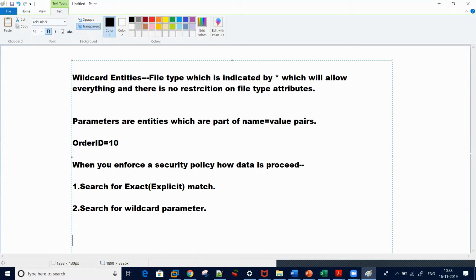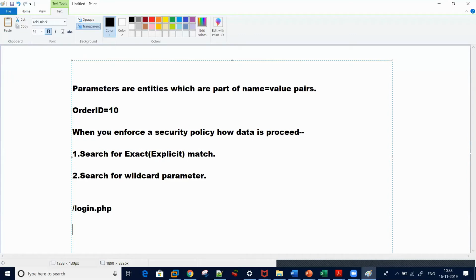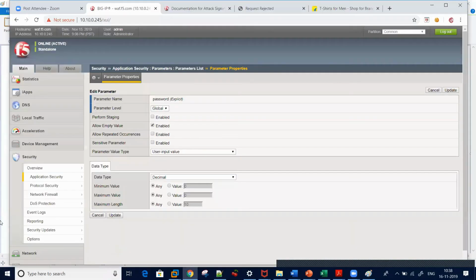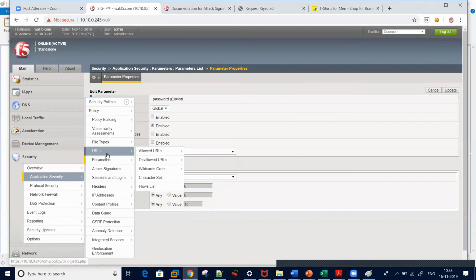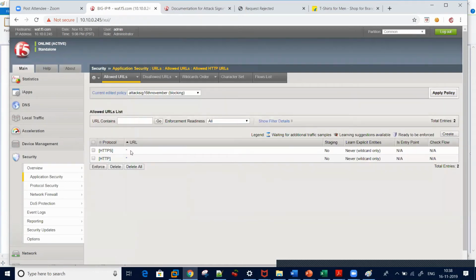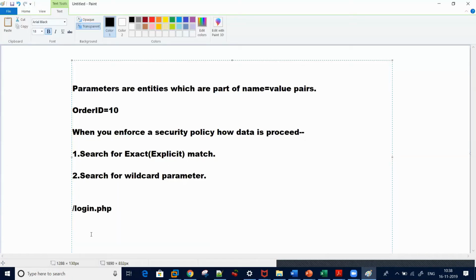Everyone will ask this question: suppose I have two URLs, one wildcard URL and one explicit, like login.php. By default, I do not have one in the URL list. Let me show you. This is very important, you need to understand this ordering. Right now it has only wildcard entities, which means everything is allowed. Nothing is explicit, so when someone accesses this page, it will come as part of your wildcard.